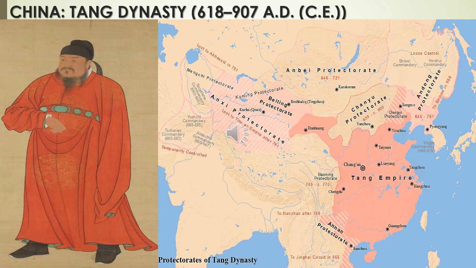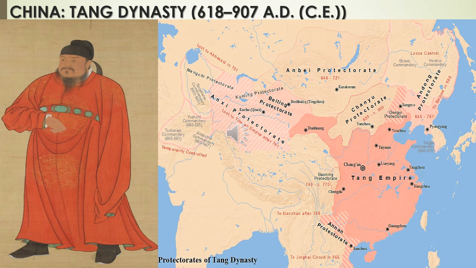Li Yuan, who organized the rebellion against the Sui dynasty, made Yang Yu the emperor of China. But Yang Yu was killed by one of his royal officials, so Li Yuan, who was the chancellor, officially declared himself the emperor of China.